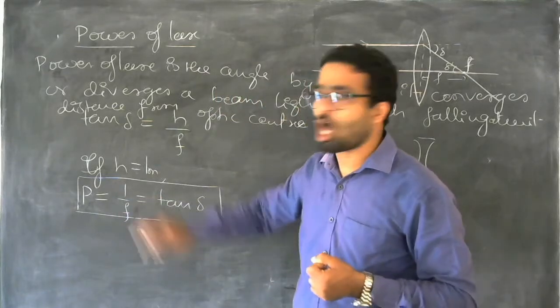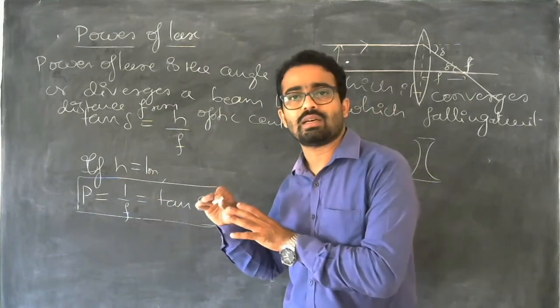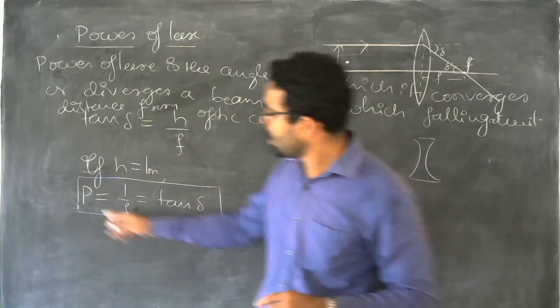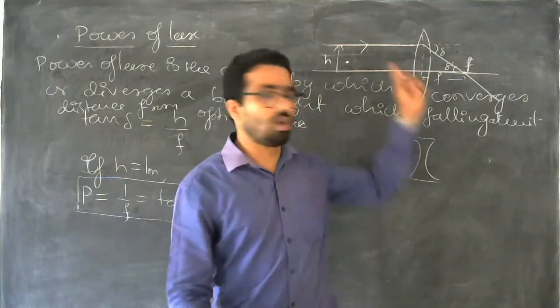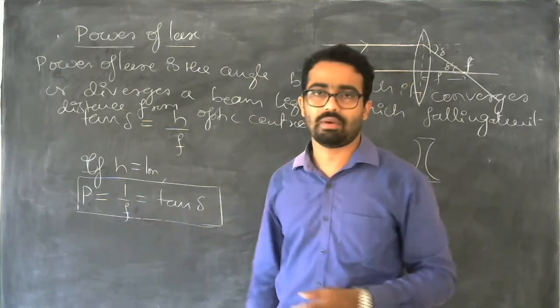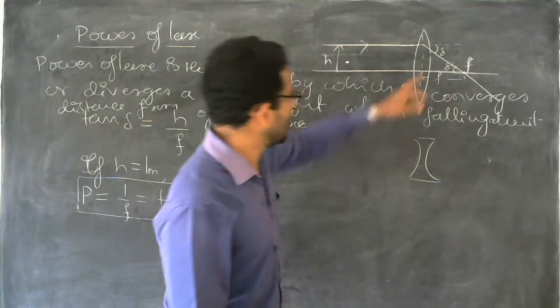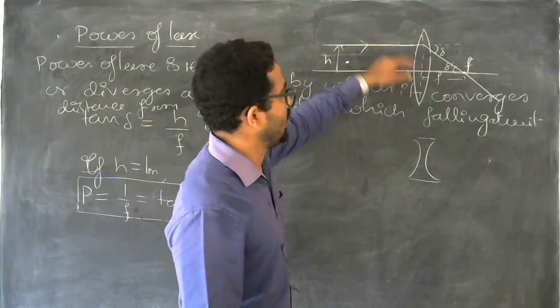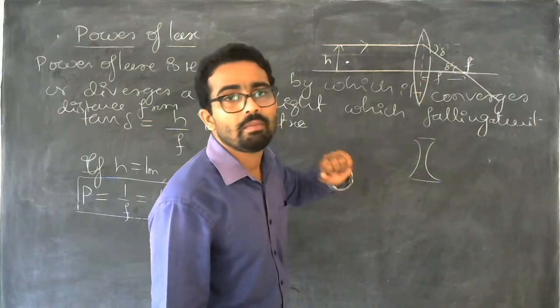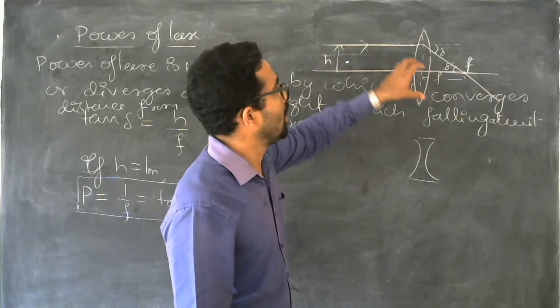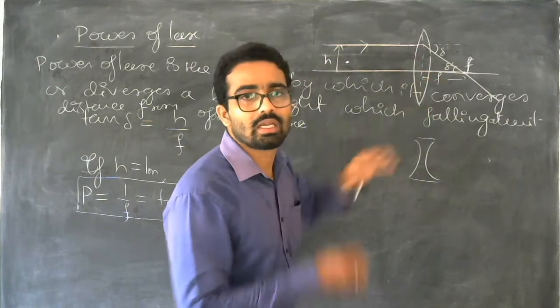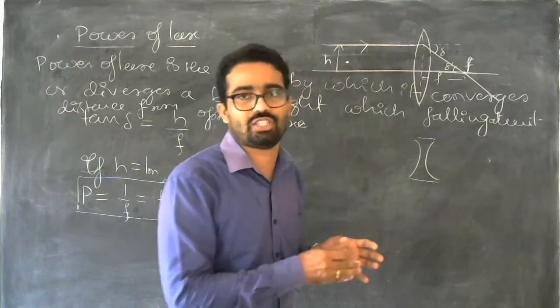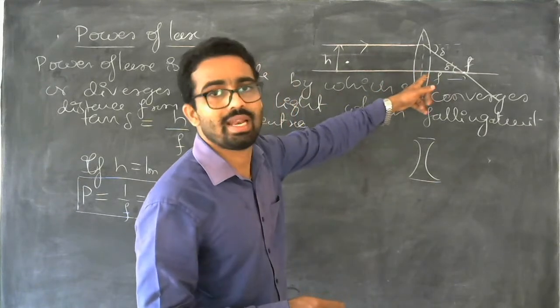If f is longer, if f has a high value, then this convex or concave lens has less power. So let's consider this very high value focal length, so that it has less power, so there is less convergence. Convergence is very less.